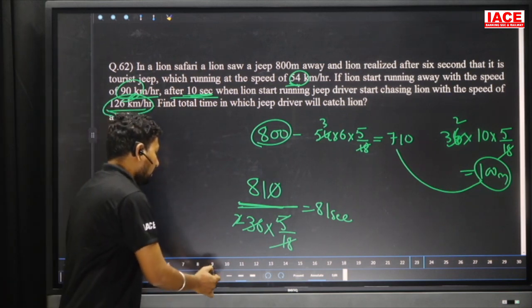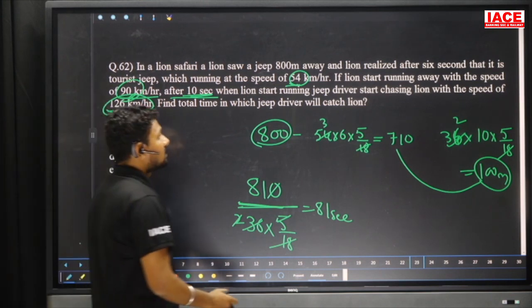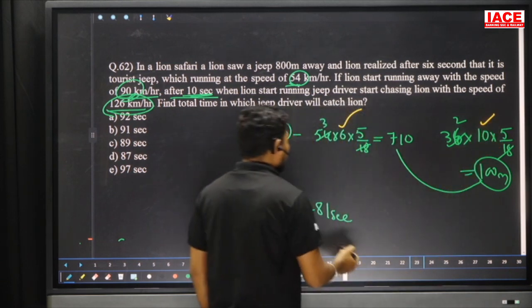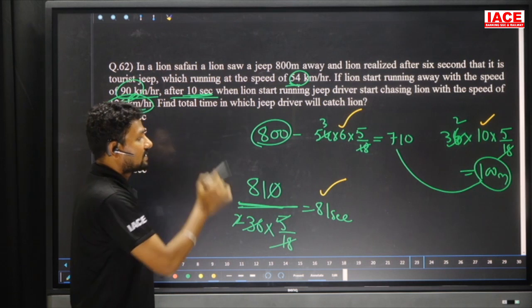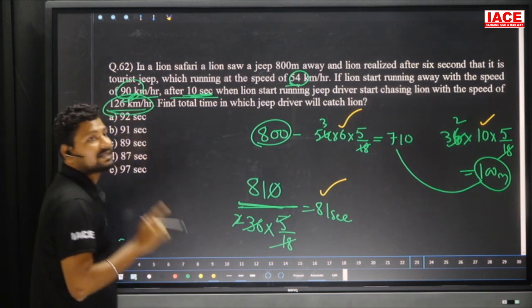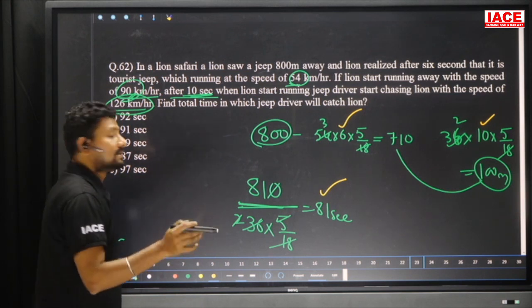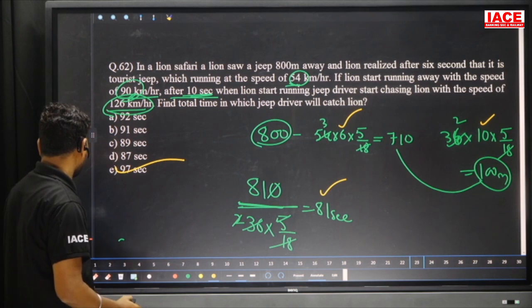This is the total story. How many seconds are required for the lion to be captured by the gypsy? First 6 seconds, next 10 seconds, and the final journey is 81 seconds. Then the total, 6 plus 10 plus 81, is 97 seconds of journey totally. The lion is caught by the gypsy. Overall, the answer is 97 seconds, Option E.